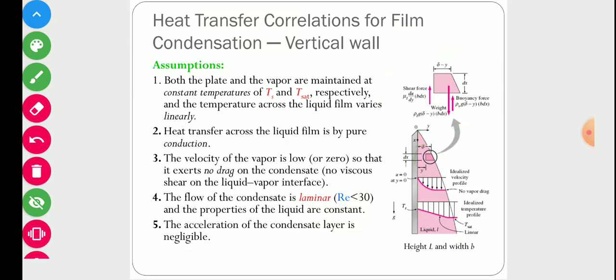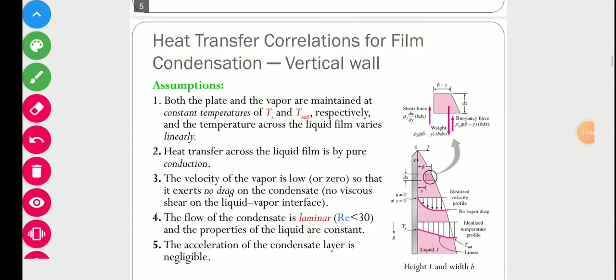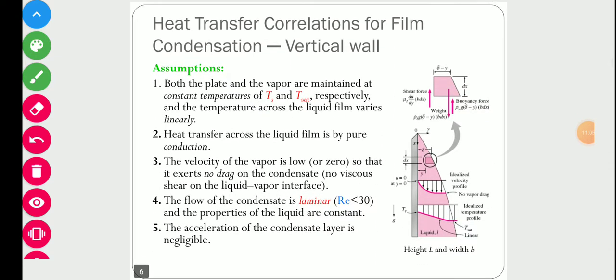So this element is at a distance of y from the wall, and the thickness of this condensate layer is delta at a distance x.